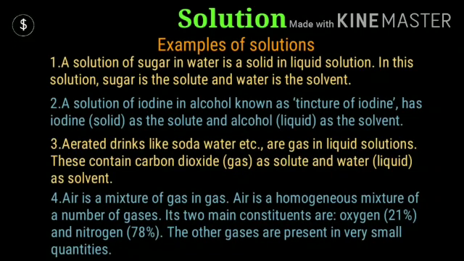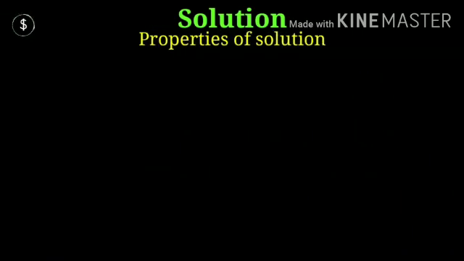Air is a homogeneous mixture of a number of gases. Its two main constituents you know very well, oxygen 21% and nitrogen 78%. The other gases are present in small amounts, and this composition of air you have already studied in class 6 also.